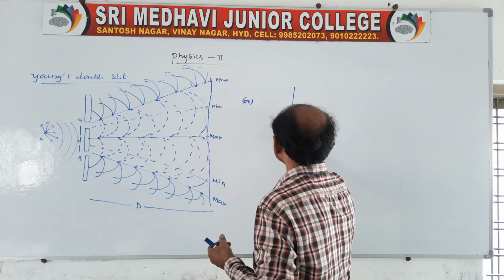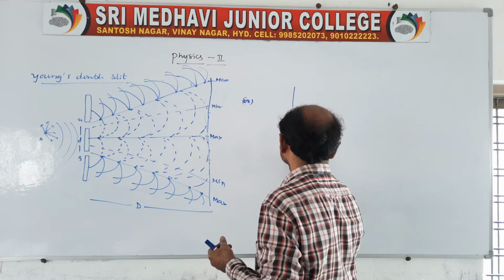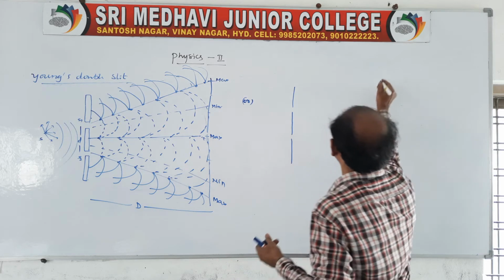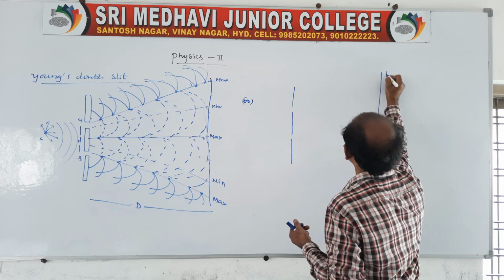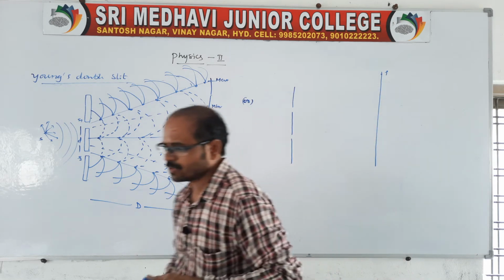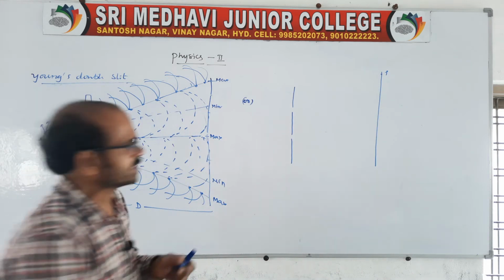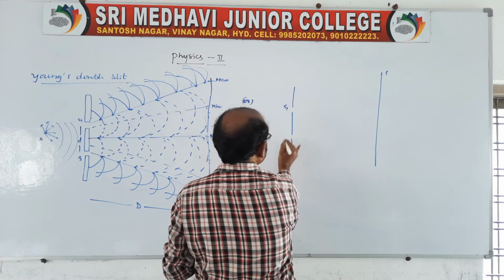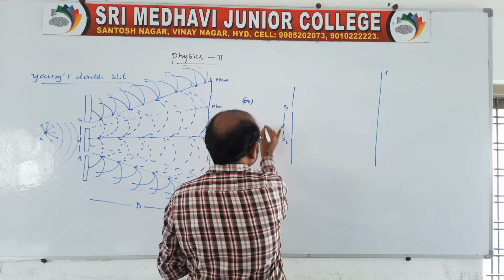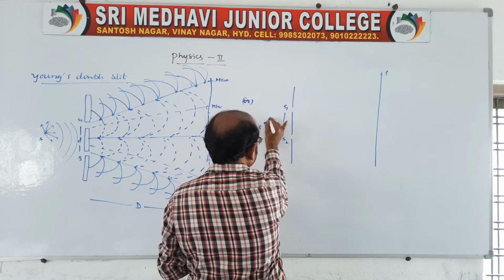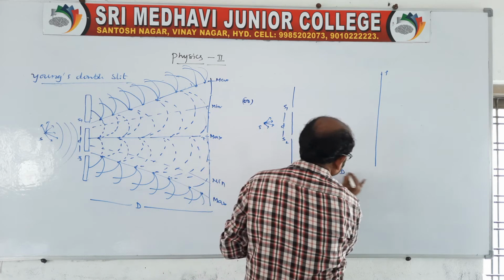Again you draw two slits. Yes, like this, right? So here there is a screen. See, from this you take one point on the screen. At that point we will get either a maximum or a minimum. So you take S1 as one slit and S2 as the other slit. The distance between the two slits is d, and there is a source emitting the wave like this.